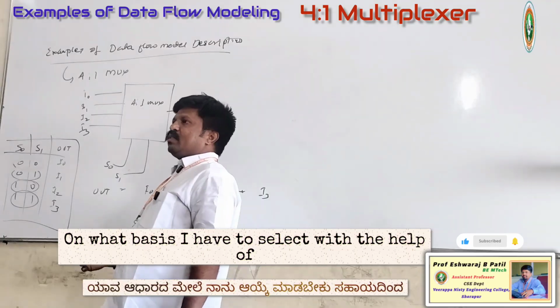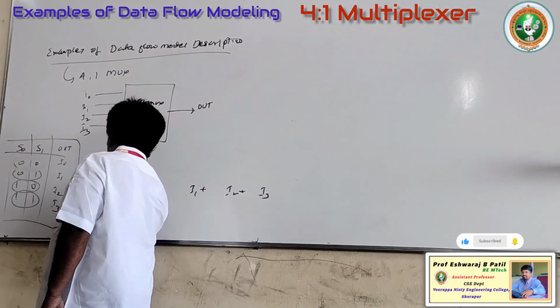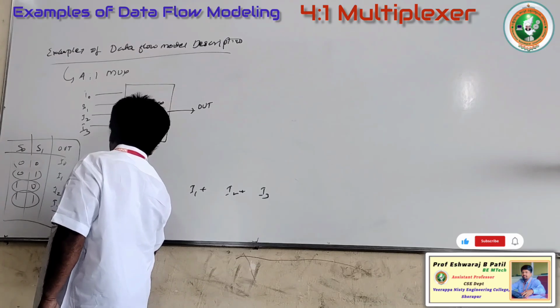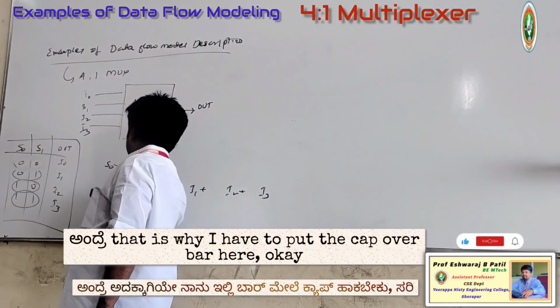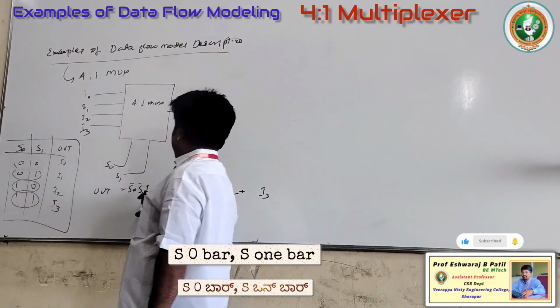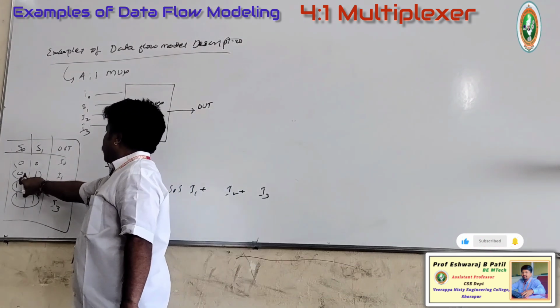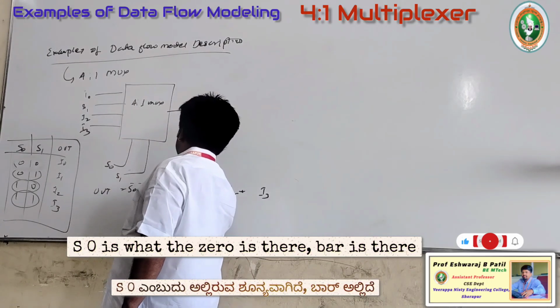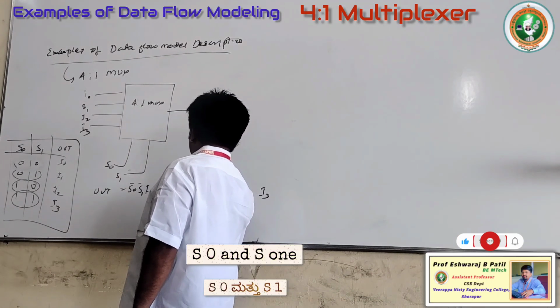On what basis do I have to select? With the help of the select lines S0 and S1. Here, for the inverted form, I put the bar: S0 bar, S1 bar. Then similarly S0, S1: S0 is not barred and S1 is barred, and also S0 and S1.